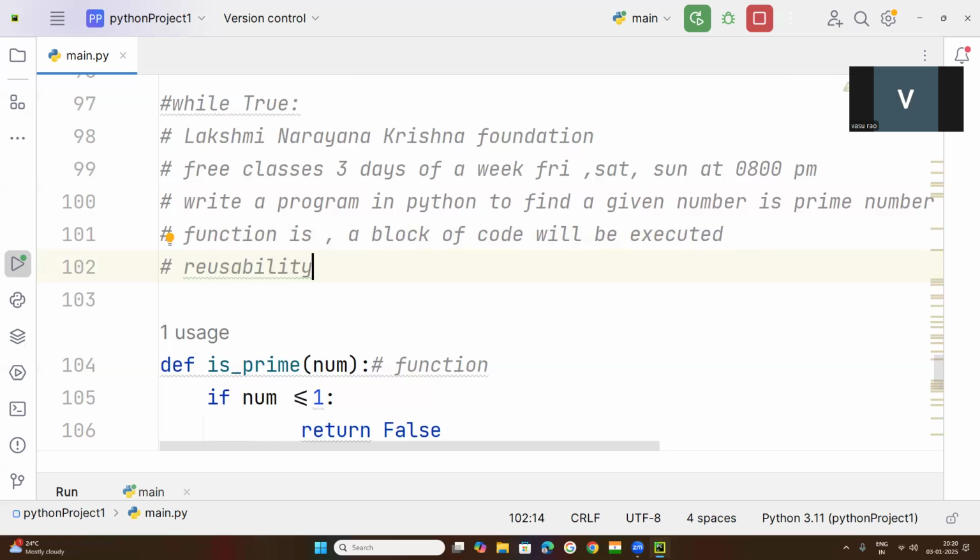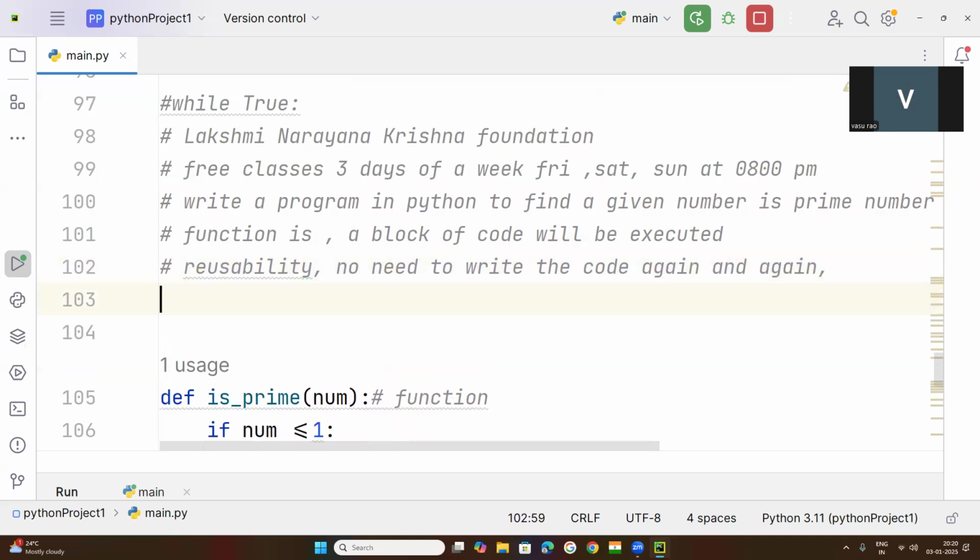No need to write the code again and again. Write once.